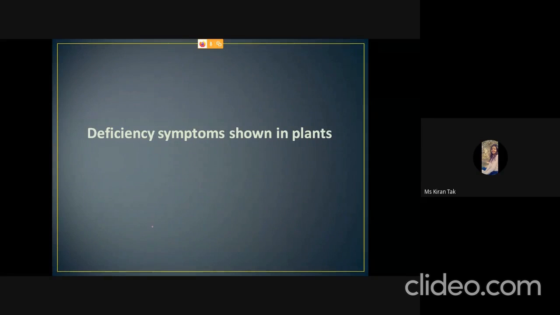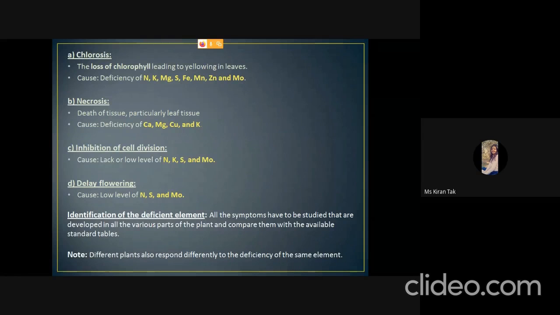Now, the deficiency symptoms shown in plants. What type of deficiency symptoms can be seen in plants? The deficiency symptoms can be chlorosis, that means loss of chlorophyll, due to which there is yellowing in leaves, and which occurs due to the deficiency of nitrogen, potassium, magnesium, sulfur, iron, manganese, zinc, and molybdenum. It can be necrosis, that means death of the tissue, particularly leaf tissue, which is caused by the deficiency of calcium, magnesium, copper, and potassium.